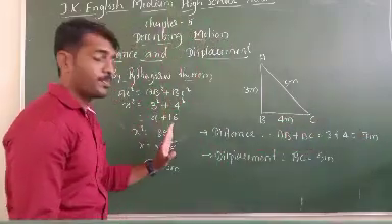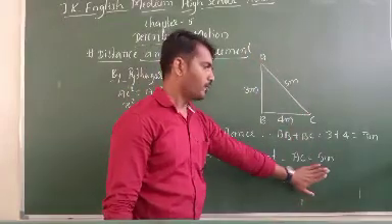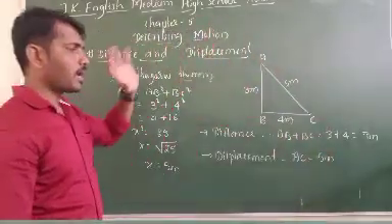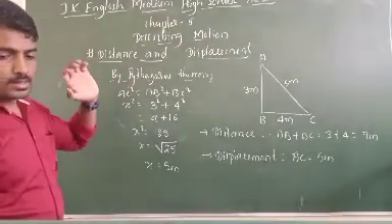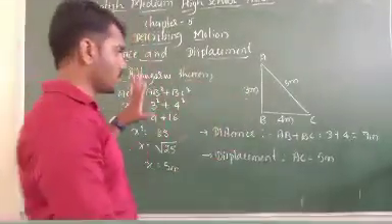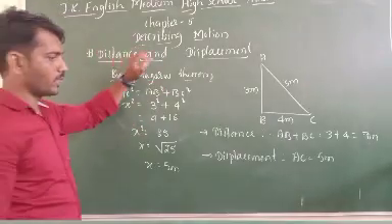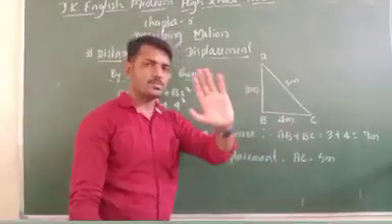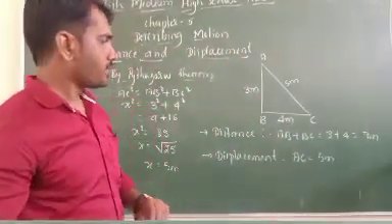But for displacement, directly he will come from A to C, so that is 5 meter. So distance is always more than the displacement. Okay, this is the first example. If you want the answer to this question, just pause the video and write down this answer. Okay, one more is there.